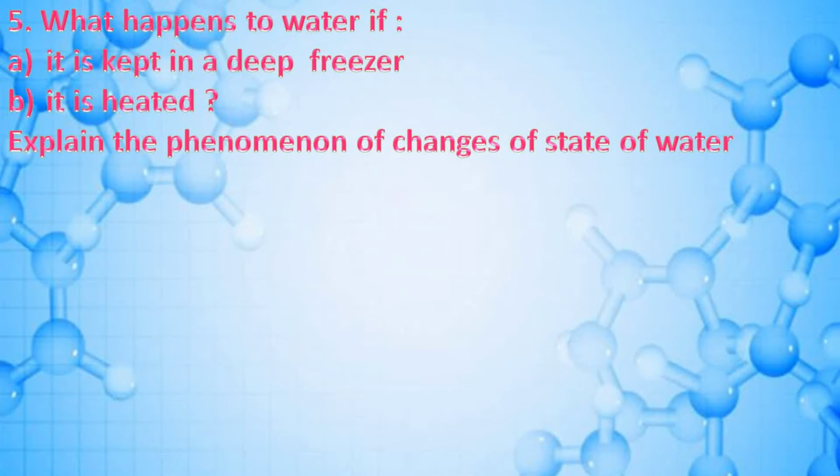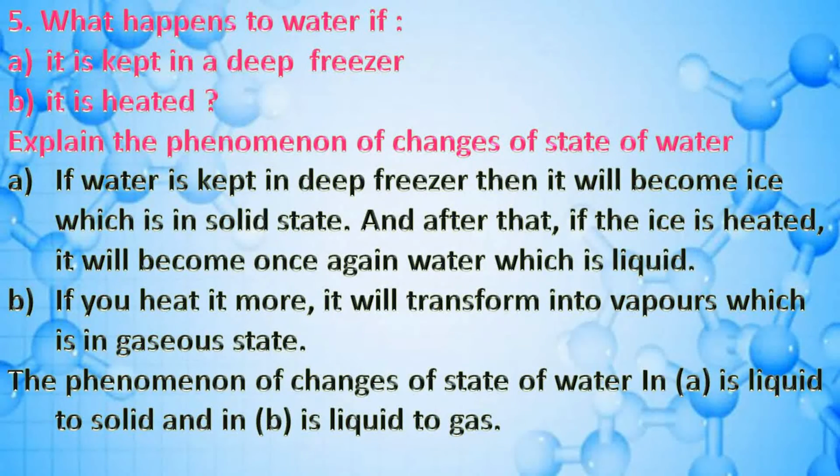What happens to water if it is kept in a deep freezer? It is heated. Explain the phenomena of changes of state of water. Answer: If water is kept in a deep freezer, then it will become ice, which is in solid state, and after that, if the ice is heated, it will become once again water, which is liquid. If you heat it more, it will transform into vapors, which is in gaseous state.